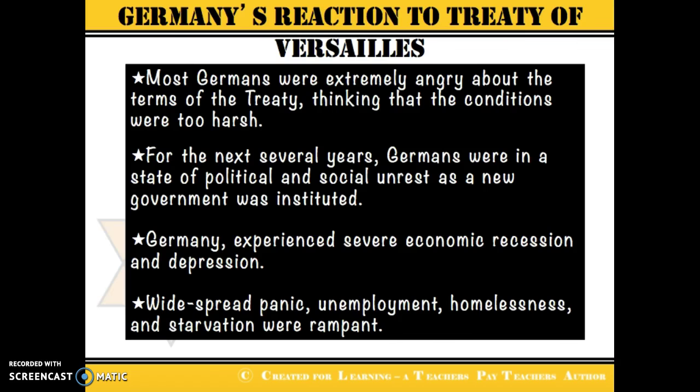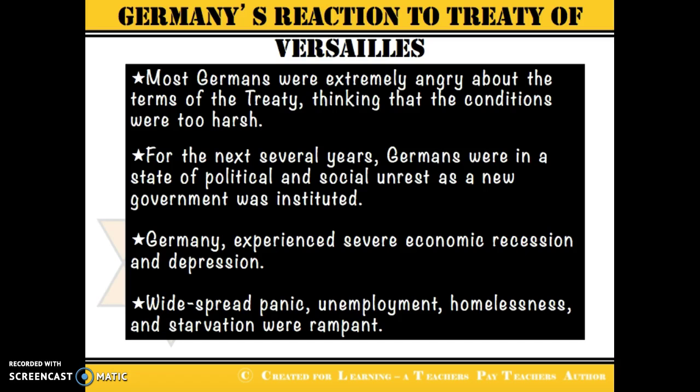So how did Germany react to the Treaty of Versailles? Germany had been devastated by the war and didn't have money to pay for the damages as required by the treaty. Most Germans were extremely angry about the terms of the treaty, thinking that the conditions were too harsh.